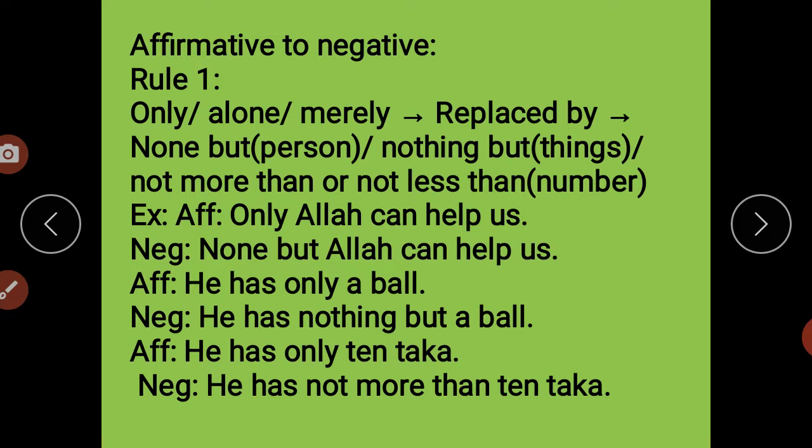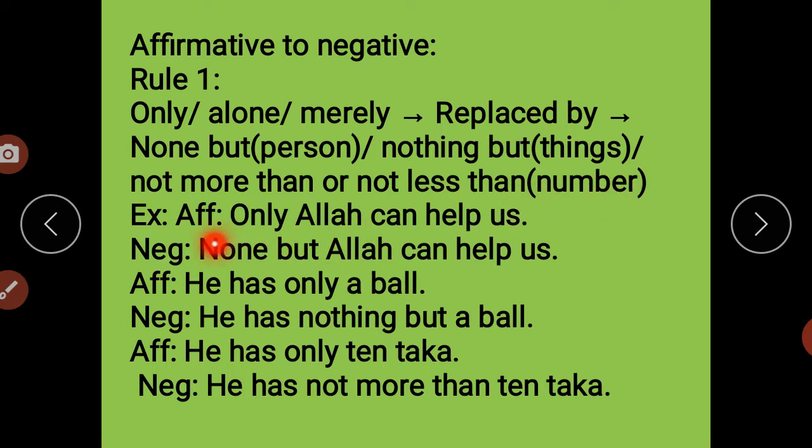Rule 1. Only, alone, merely. These words are replaced by none but. None but is for persons. Nothing but is for things. Not more than or not less than is for numbers.